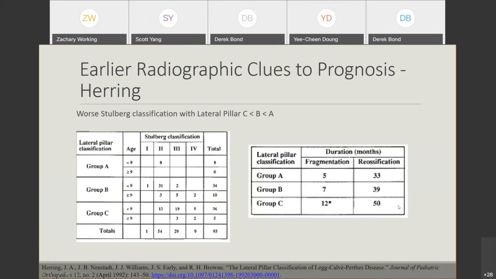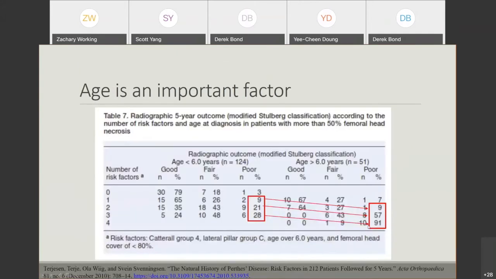We can also see that the reossification stage in those with lateral pillar type C takes a lot longer. That means the extent of osteonecrosis to that epiphysis was probably a lot more, and it takes a lot longer to reossify that hip. So lateral pillar C seems to be a very bad prognosis.